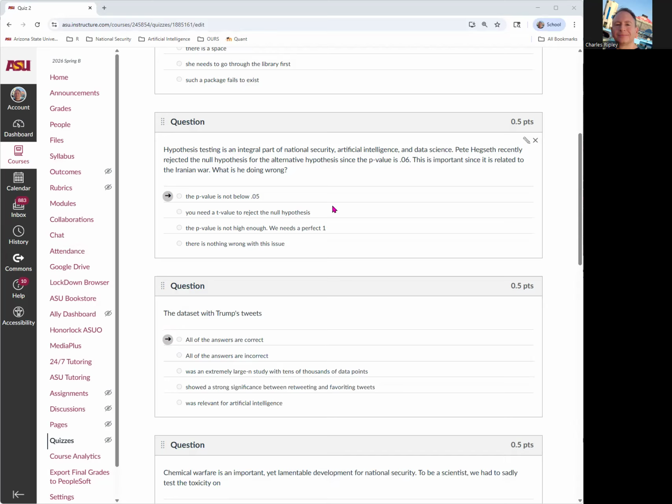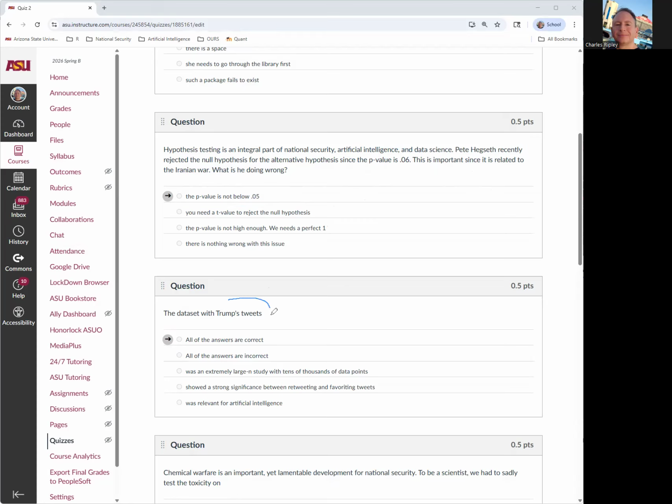Hypothesis testing is an integral part of national security, right? Data scientist Pete Hegseth recently rejected the null hypothesis for the alternative hypothesis since the p-value is 0.06. It has to be, and we all know, for it to be statistically significant, it is tough. People want to get rid of the p-value, and it has a strong staying power. So for now, we're going to stay with the p-value to be statistically significant, below 0.05.